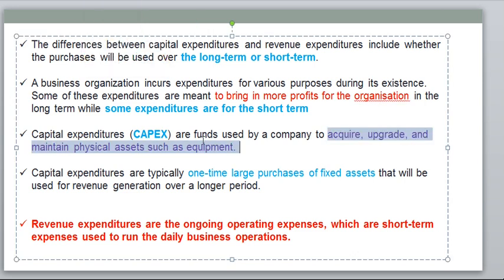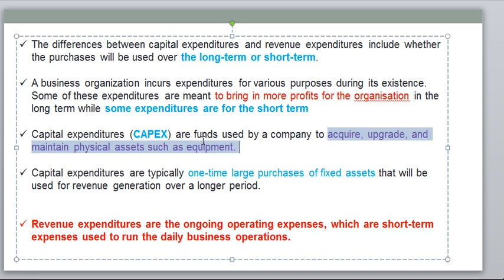When the expenditure is for acquiring purchases, upgrades, or physical assets, and the benefit is more than one accounting period, it is a long term benefit, and we call it a capex expenditure. Capex is nothing but capital expenditure.